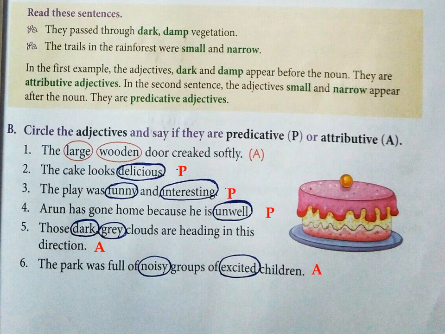The park was full of noisy groups of excited children. What is the noun in this sentence? Children. What are the words noisy and excited? Adjectives. Where are they placed? Before children, before the noun. So as they come before the noun, they are called attributive adjectives. So accordingly, you have to write, similarly to how I have written next to the sentence, whether it's a predicative or attributive adjective, children.